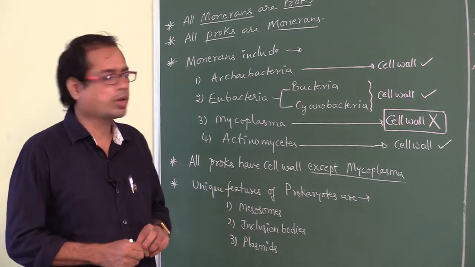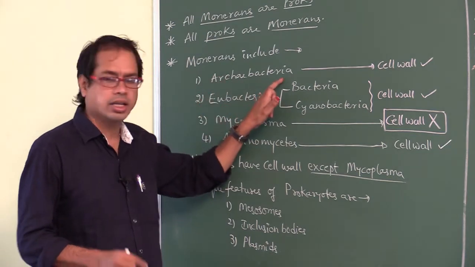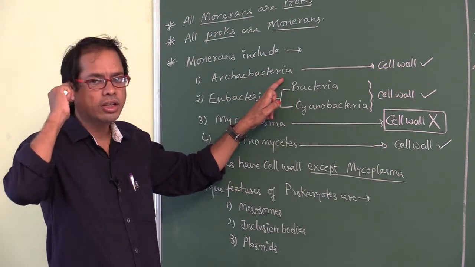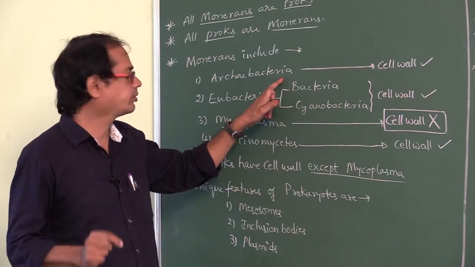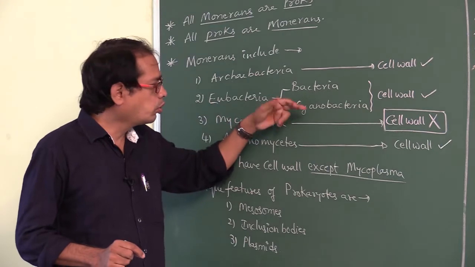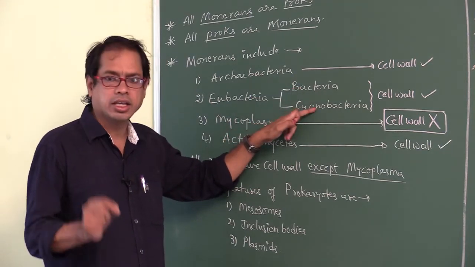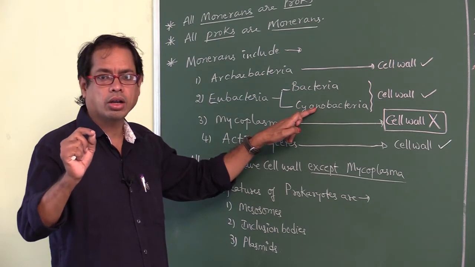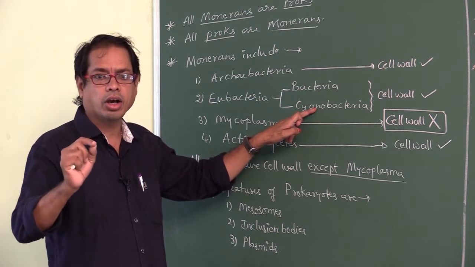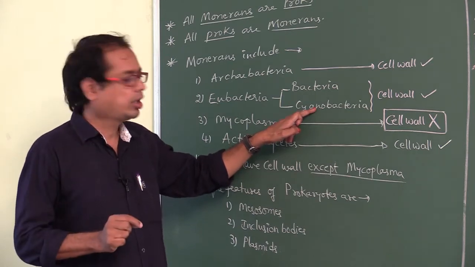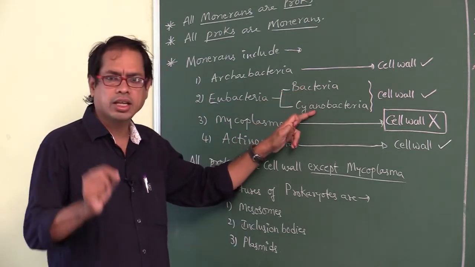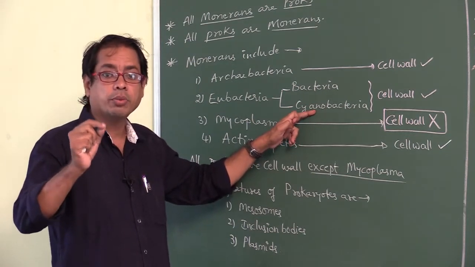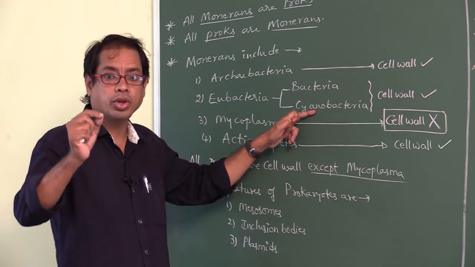By which material is it made up of? In Archaebacteria, cell wall is made up of pseudomurein. And in Eubacteria, that is both bacteria and cyanobacteria, cell wall is made up of peptidoglycan or mucopeptide or murein.